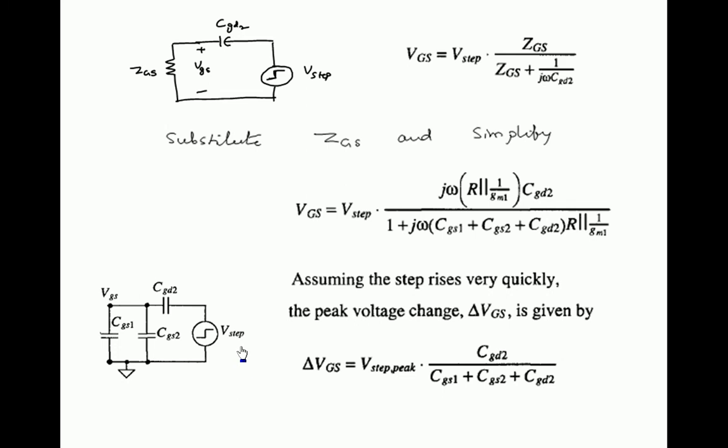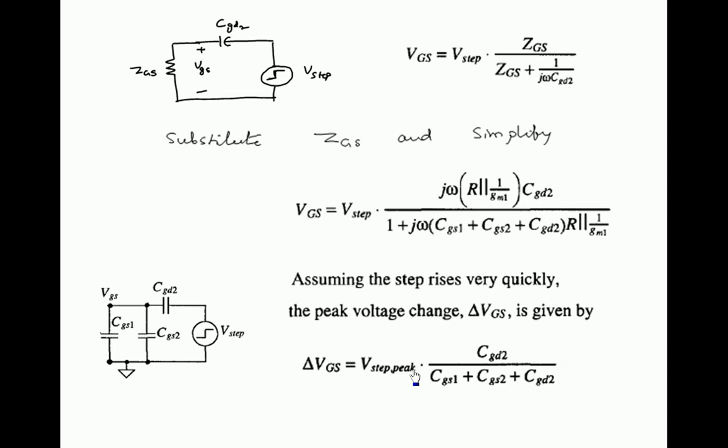For only the change in VGS, this is the equivalent circuit. Remember that. So delta VGS is equal to V step is replaced with V step peak, that is nothing but the maximum voltage you will get when a step input is applied. For example, if the step voltage is increasing from minus 2.5 volts to plus 2.5 volts, then the step peak is nothing but 5 volts.